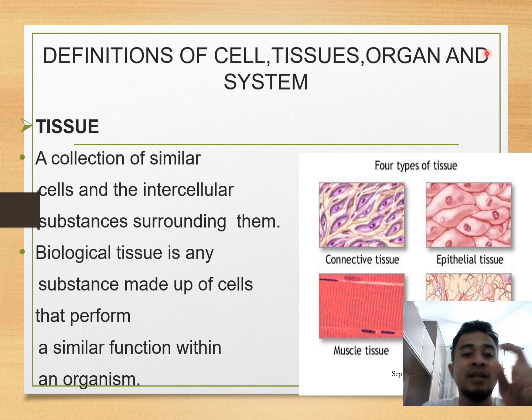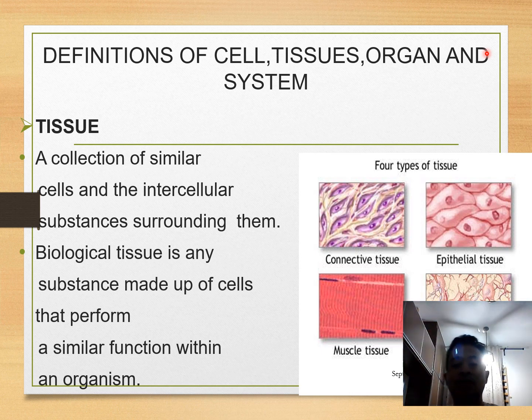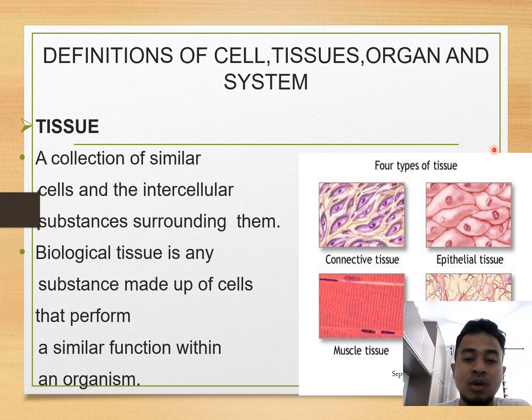Remember, they refer to the same cells together, and they work together for the same function. Then we cluster them as one type of tissue. Alright, for example, we have muscle tissue, epithelial tissue, connective tissue, and neuron tissue.